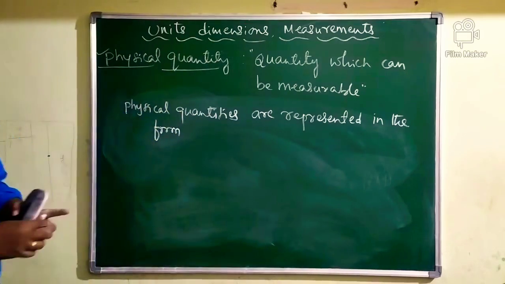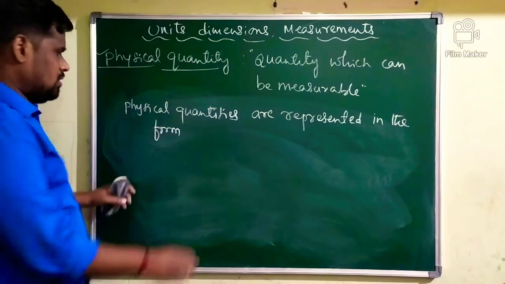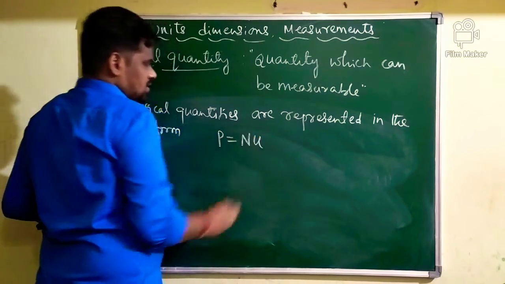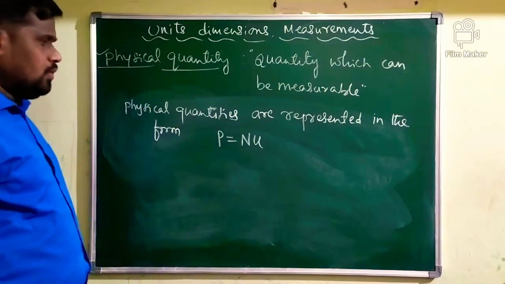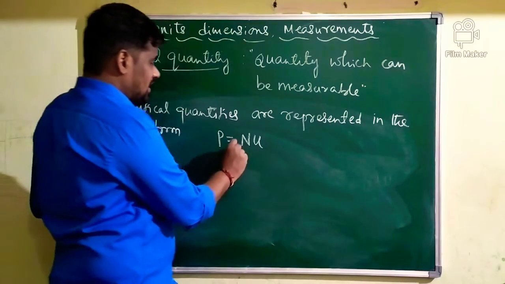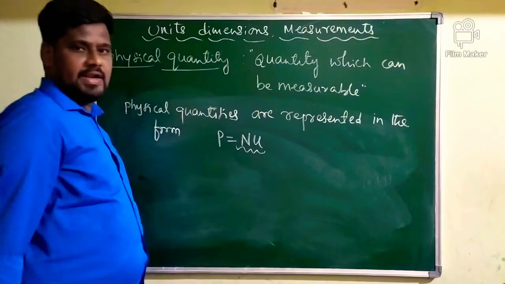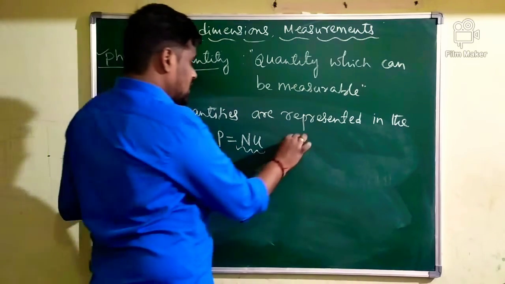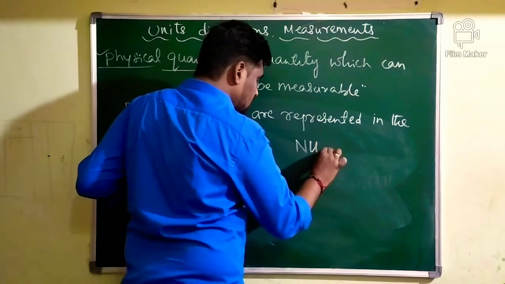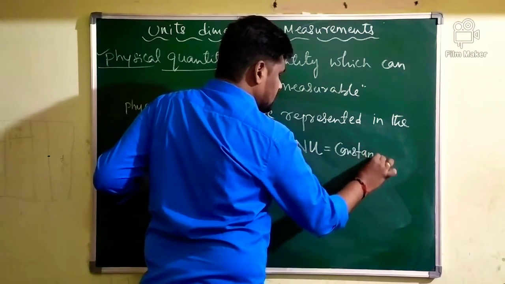Okay, as I said, physical quantities are represented in the form P is equal to N into U, where N is a numerical value and U is the unit of a physical quantity. Then what is the relation between N and U? How are N and U related? Very interestingly, N and U are related in the form that N into U is always constant.